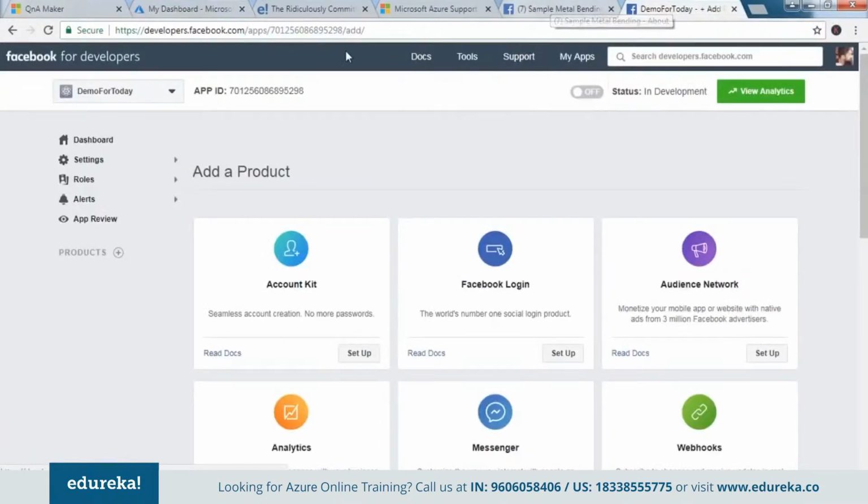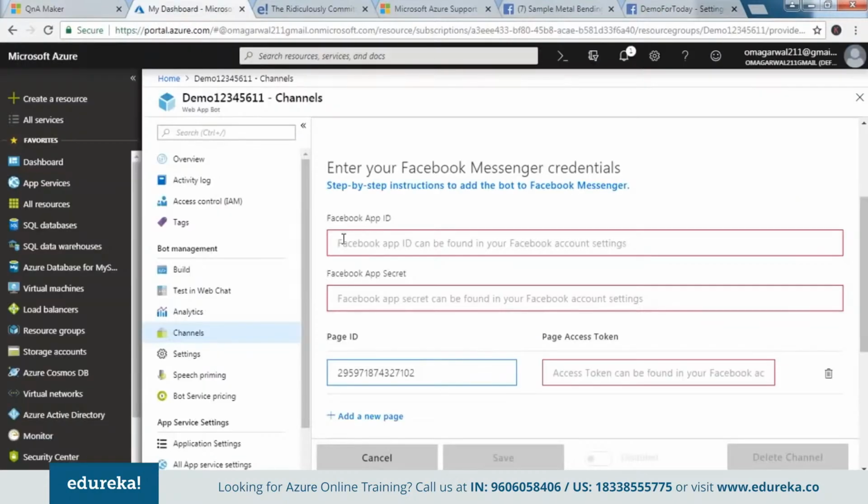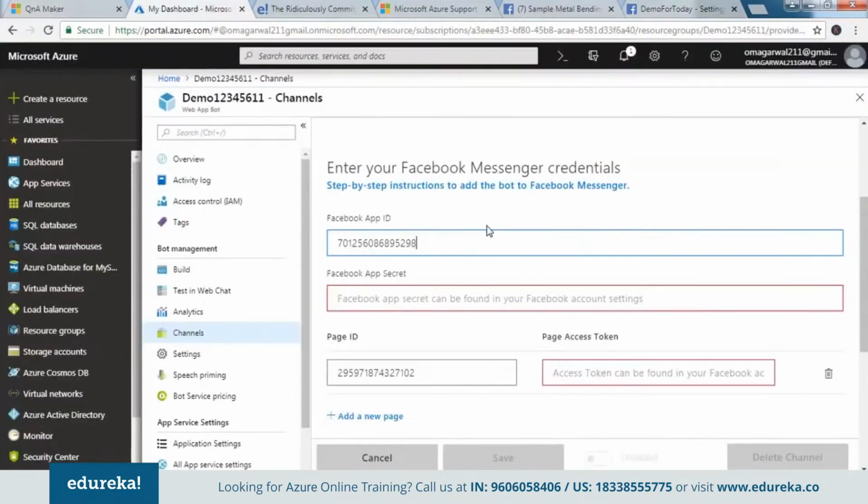As I move further, I have this application here. So in that, if I go to settings, I have the basic settings option. I need to copy this ID as well. Now this is my application ID, which I would be copying here. Control V. And guys, lastly, we need the secret key, which is here. I need to copy this as well, Control C, and I paste it here. Okay, so guys, we also need something called a page access token, but that is something that would be given to us once we move further. I'll tell you how to generate that as well, do not worry.